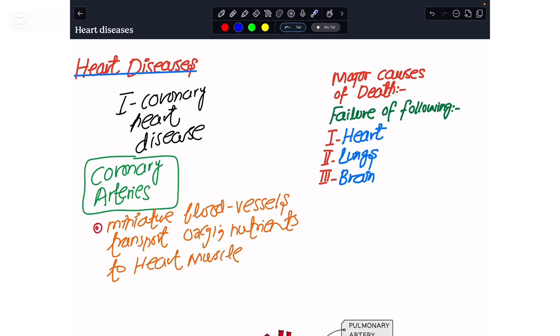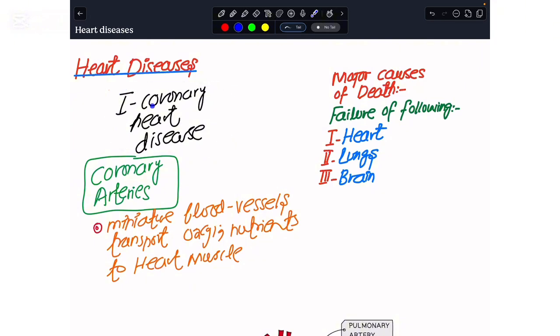So this means that we must be very much aware of what heart diseases actually are and what we can do to treat or correct them. For our course, we would be looking at the major heart disease that we have, and this is entitled coronary heart disease.